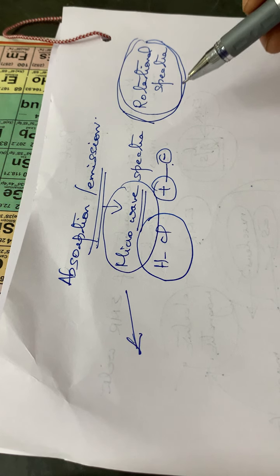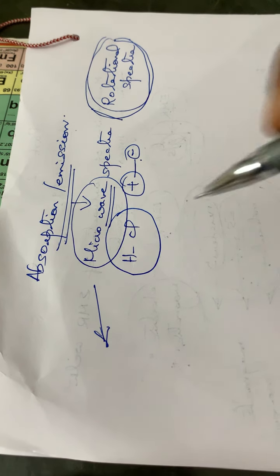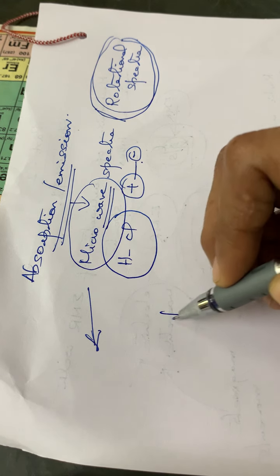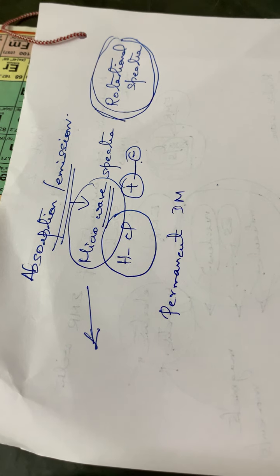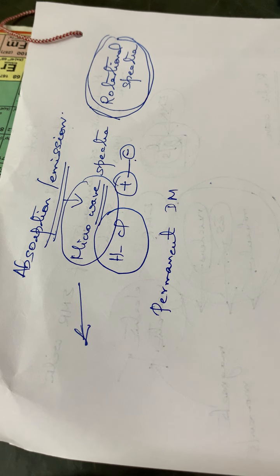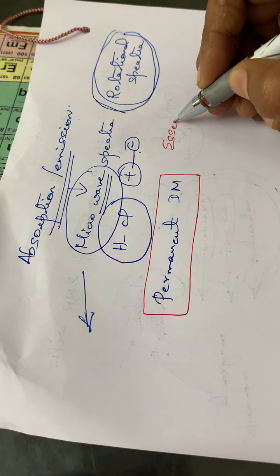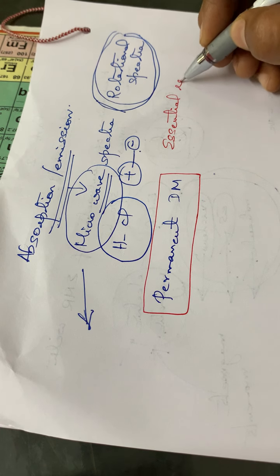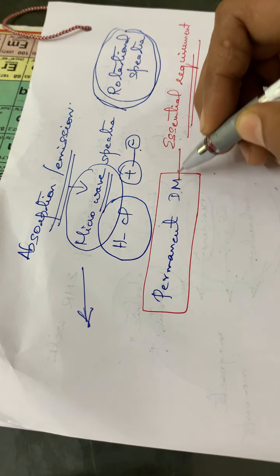So here, for microwave spectra or rotational spectra, the essential requirement for a molecule to give a microwave spectrum is that it should have a permanent dipole moment. This point is very important.